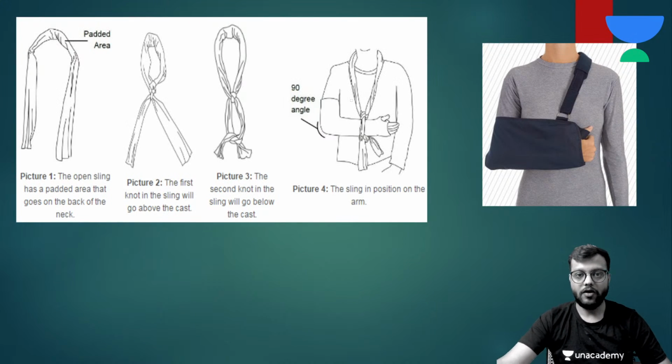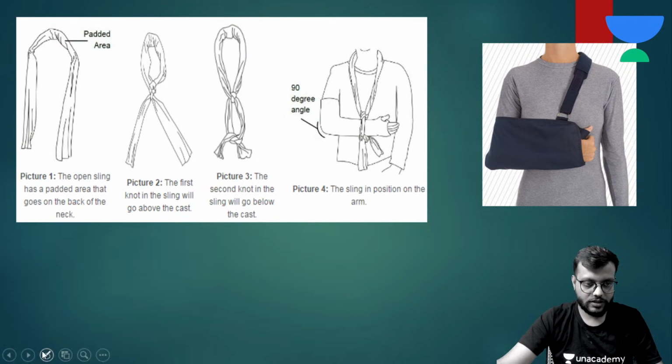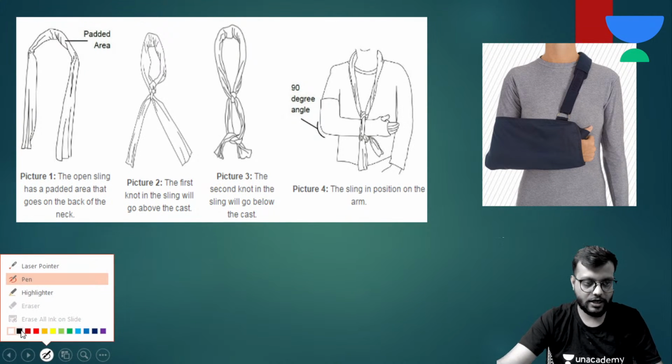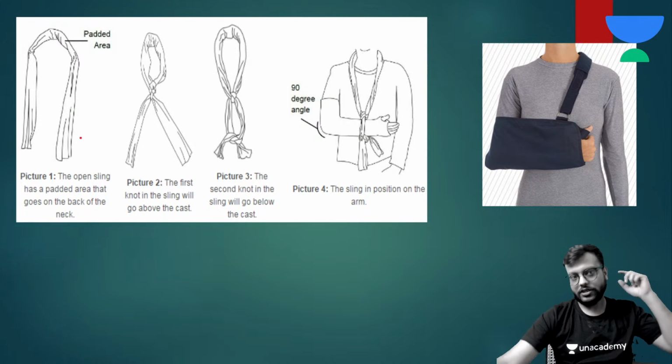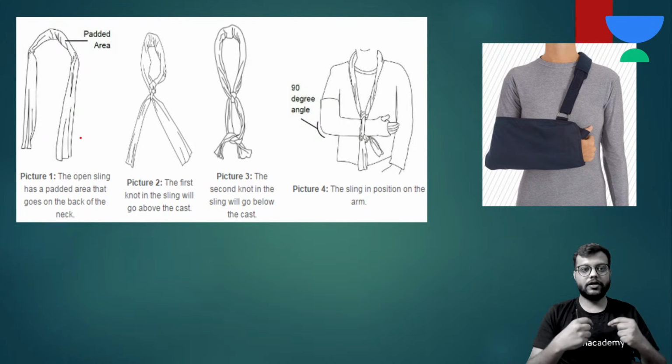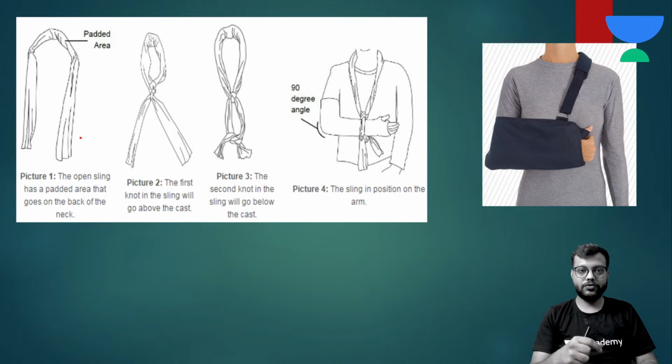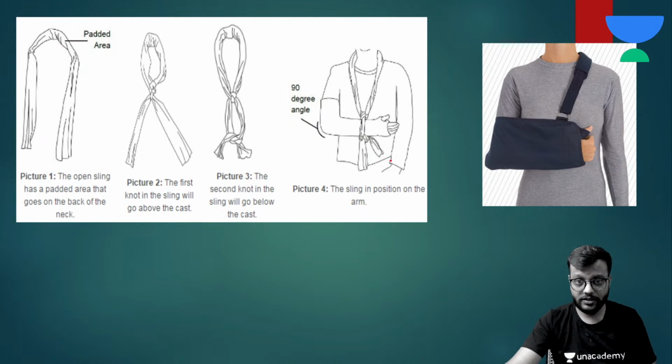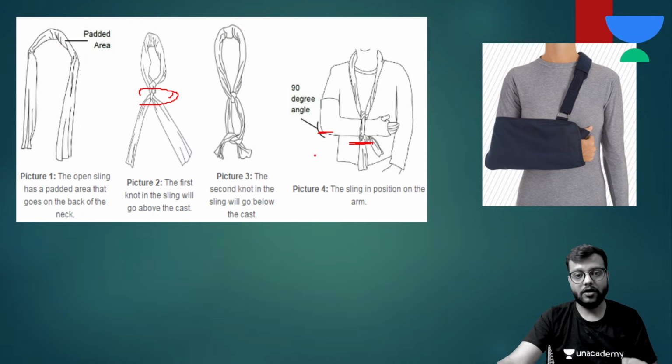Okay, now how to make a sling? So this is how you make a sling. You can take any cloth. You just need to round it around the neck, and this is the slab at a 90° angle. Okay, tie a knot beforehand, and then when this knot comes here you tie a knot from behind, and then you can tie it according to the position of your choice, or however you feel comfortable.